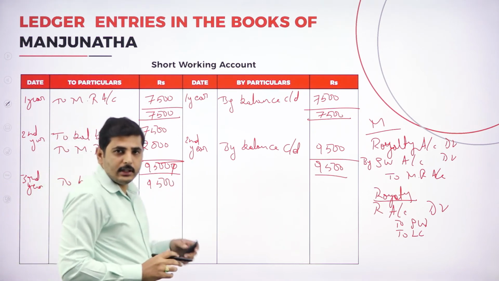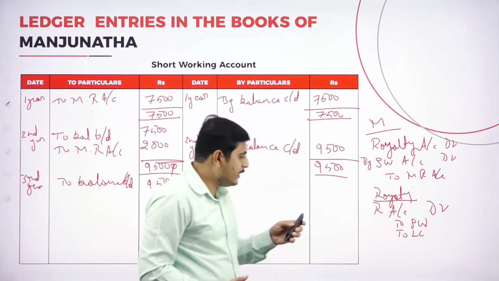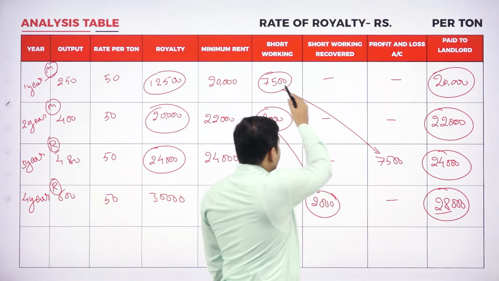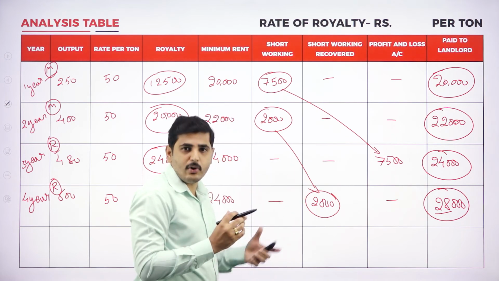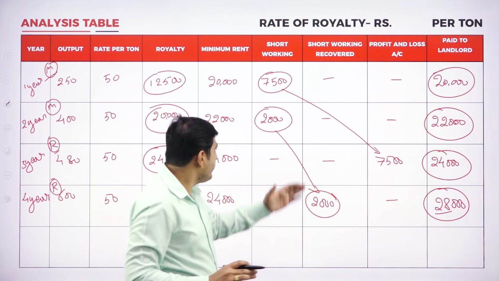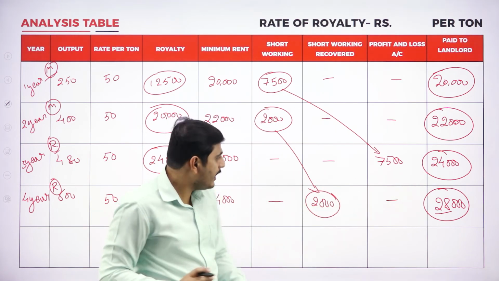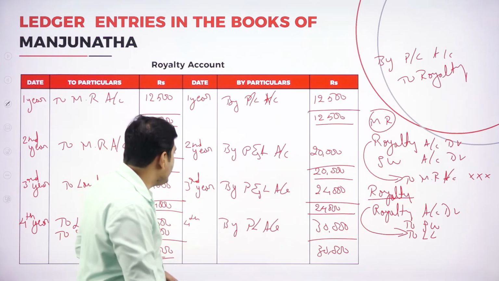So in the third year, what is the actual amount that will be transferred to profit and loss account? Look at the analysis table. In the third year, this 7,500 is transferred to profit and loss account, and the other 2,000 rupees we could not recover. For 2,000 we still have one more year's time, but the 7,500 is already transferred to profit and loss account. So at the end of the third year we have to transfer that 7,500 rupees to the profit and loss account.